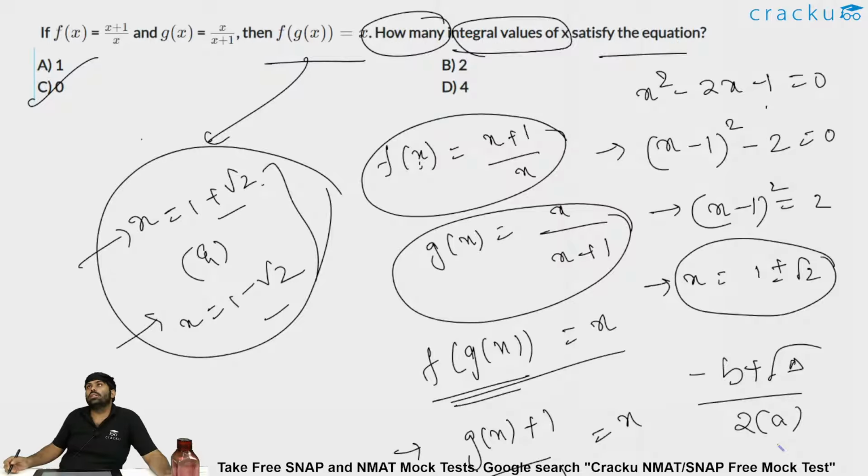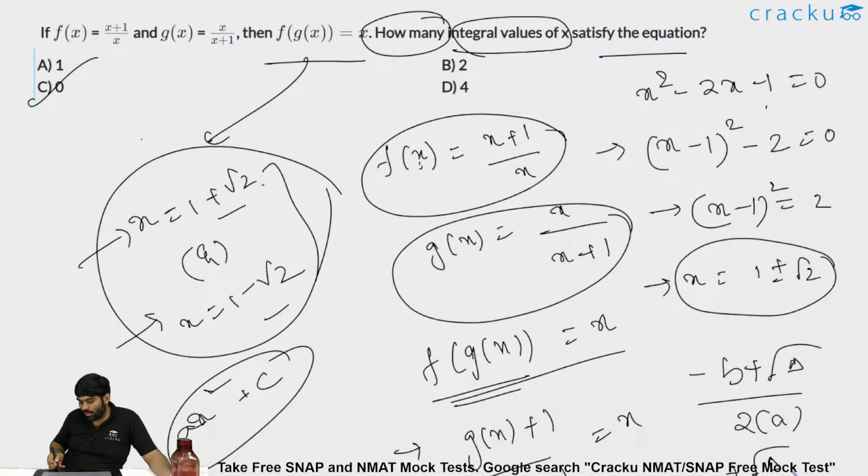But here you have to understand one thing: if b is 0 and a is root delta, then still it can be an integer. That is, if there is a case of ax square plus c where b is 0, you will get plus or minus root over delta divided by 2a. In this case, there is still a chance that you could get an integer. So be careful about blindly applying the rule that the root over the discriminant is not an integer.